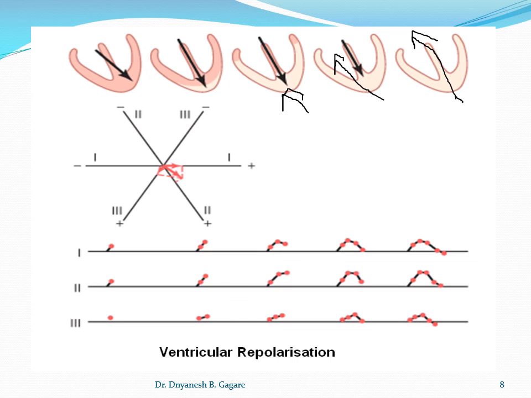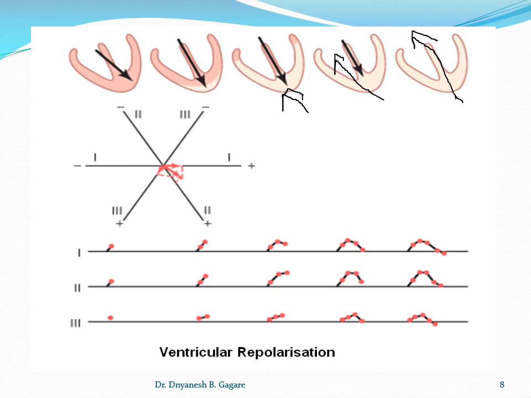Now students, one more thing I want to tell you. If you see the vector, what does the vector indicate? It indicates the direction of the current flow. Don't confuse it with the direction of repolarization. So this arrow which I drew indicates the direction of repolarization, and the already printed arrow is called the vector. So the vector indicates the direction of the current flow, and the arrow I drew indicates the direction of repolarization.